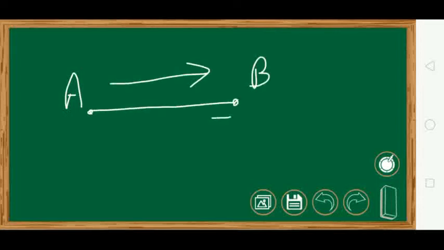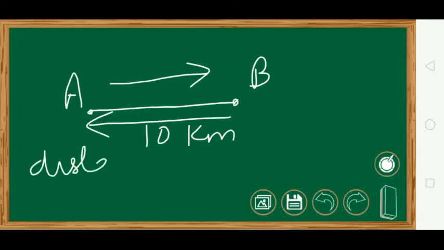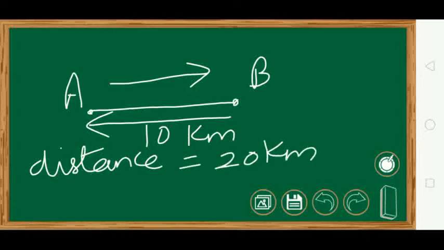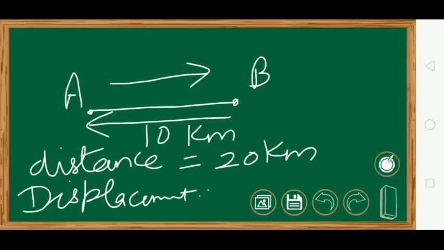Now there is a person who walks from point A to point B, and again comes back to A, and the distance between AB is 10 kilometers. So in this case, his distance will be 10 plus 10, that is 20 kilometers. But if I talk about the displacement, where was he in the beginning? At A. Now where is he back? To A. So his displacement is 0.